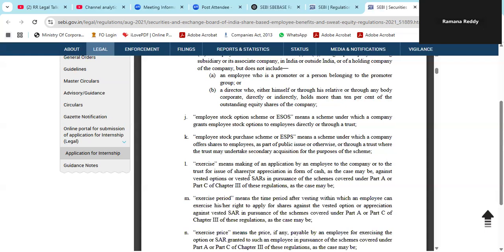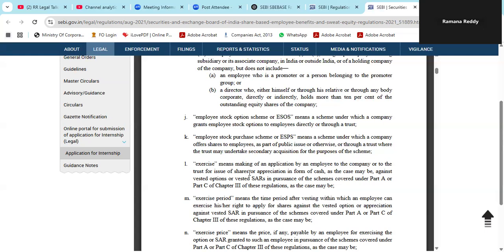That is ESOPs, ESPS, either directly or through the trust route where it is an already listed company. So the trust may undertake secondary acquisition for the purpose of this scheme. So secondary acquisition through the market. The trust will purchase and implement the employee stock purchase scheme. That is why the word purchase scheme is used.